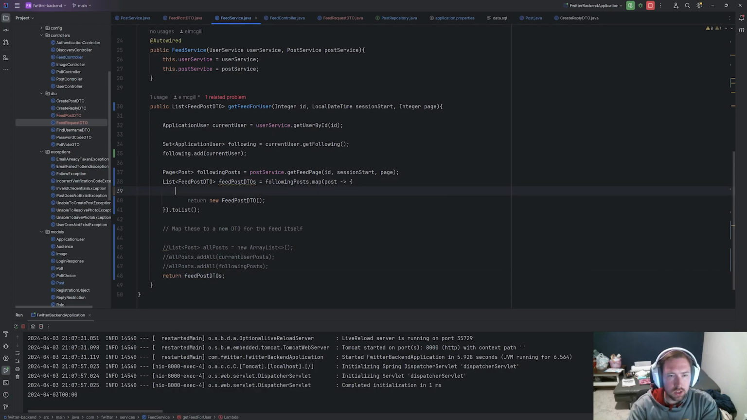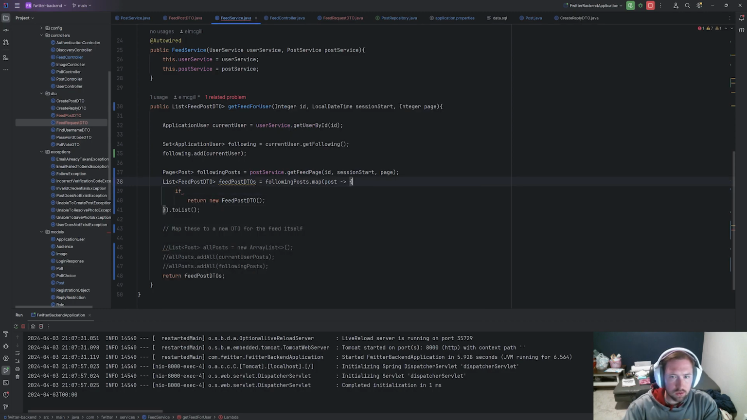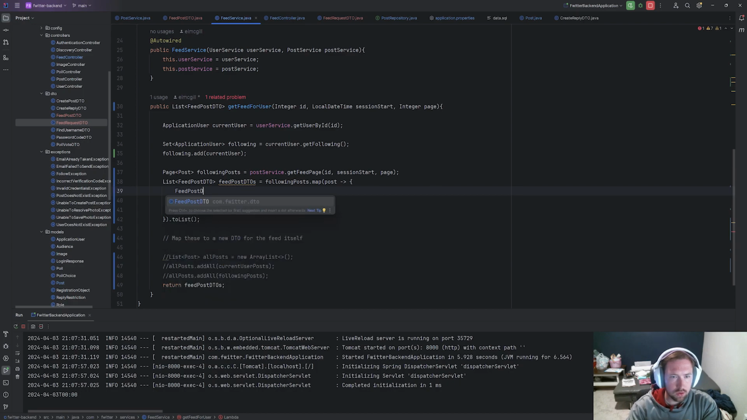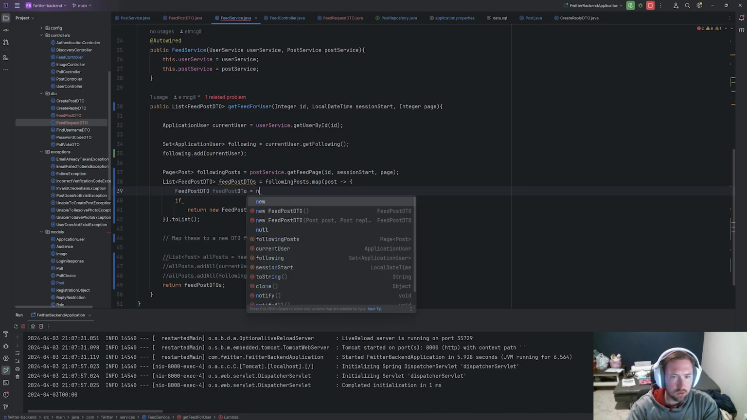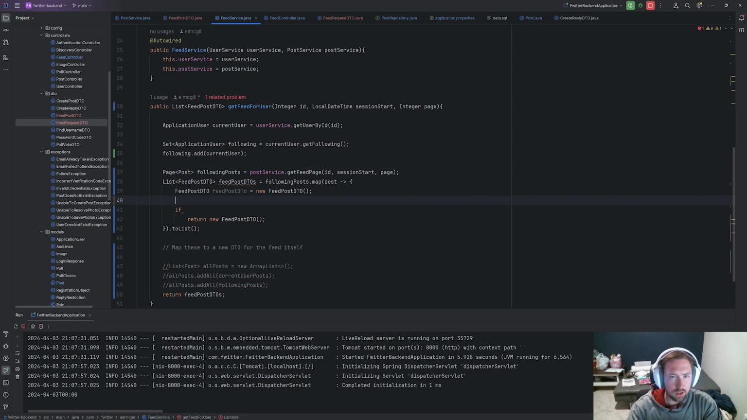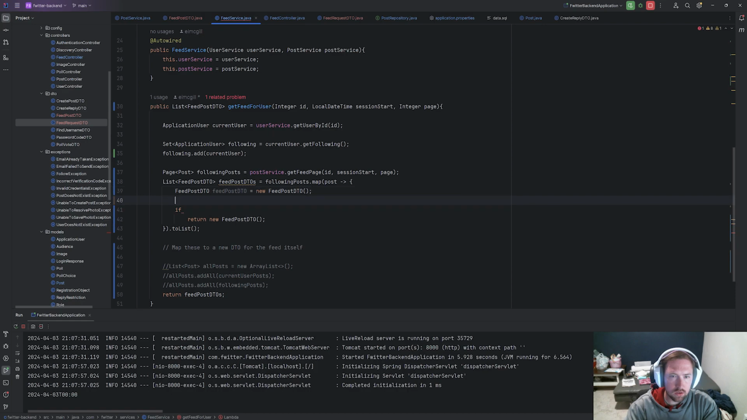So basically I want to check, first we'll check to see if, whoops, so let's first say FeedPostDTO, and we'll say feedPostDTO equal to a new FeedPostDTO. This is kind of suboptimal, but it is what it is. This would be nice if we had a builder probably. I guess let's do this.